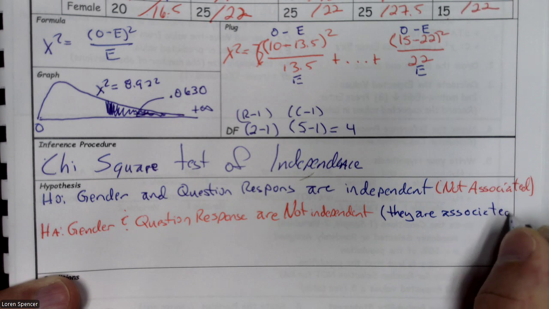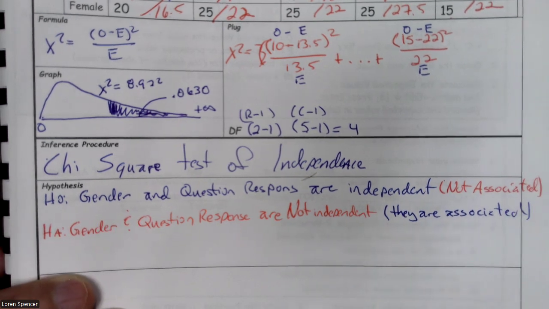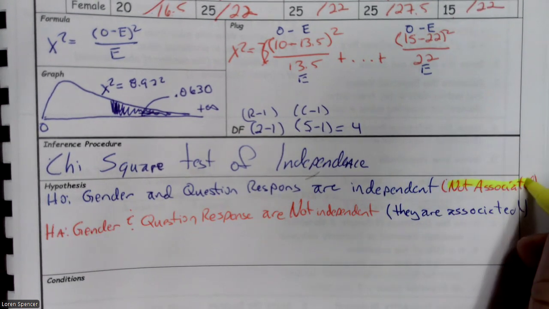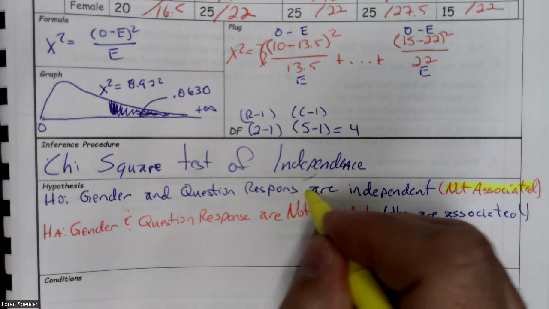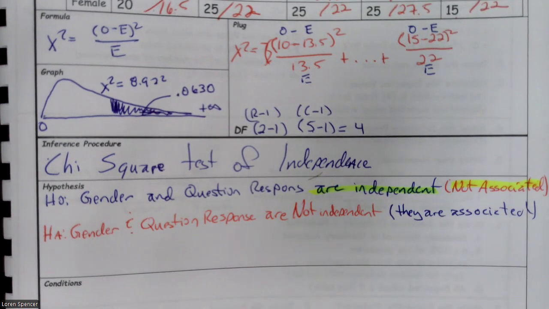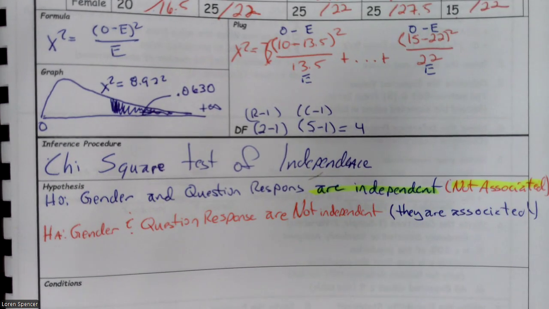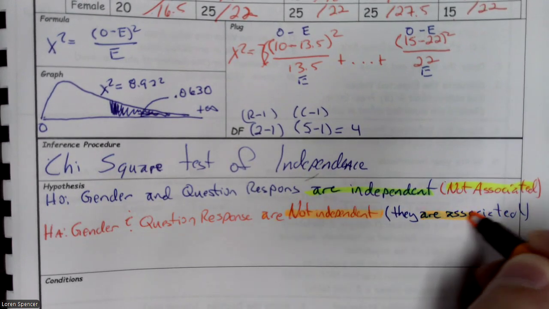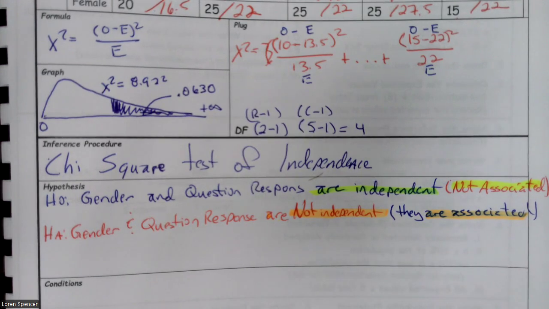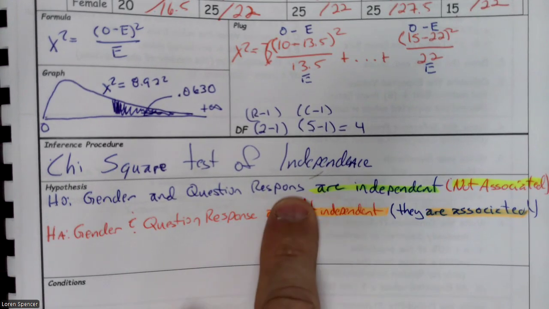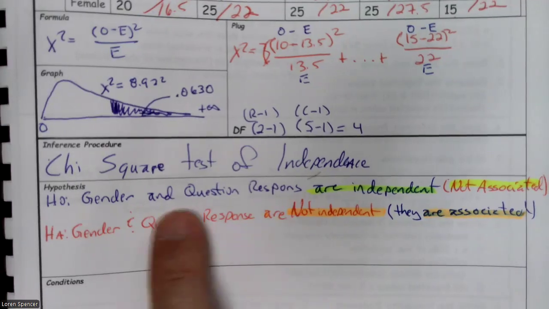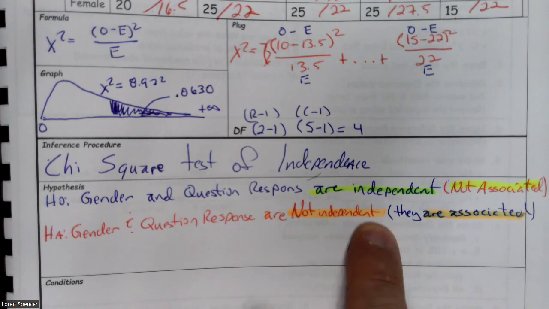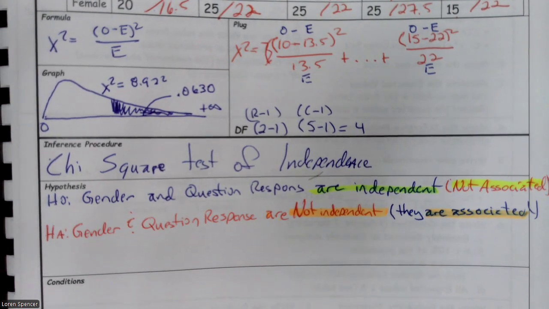So let's pause just here for just a moment. Not associated, are independent. And over here, not independent and are associated. So all we did was we flip it. Okay. So gender and question response are independent. They're not associated. And gender and question response are not independent. They are associated. All right.